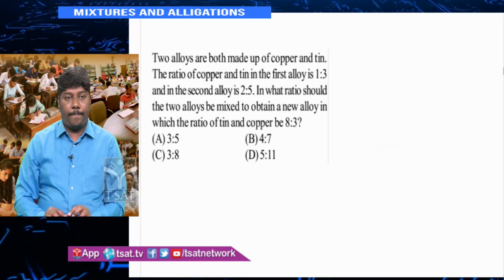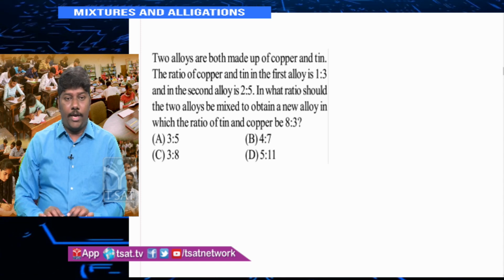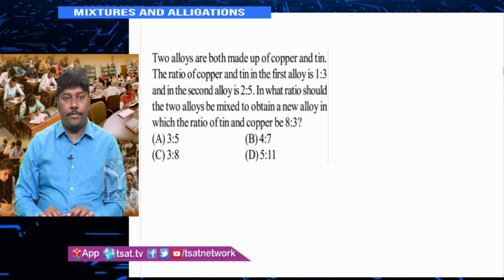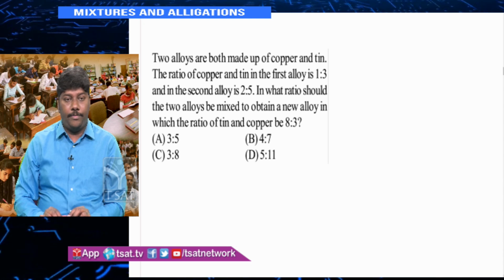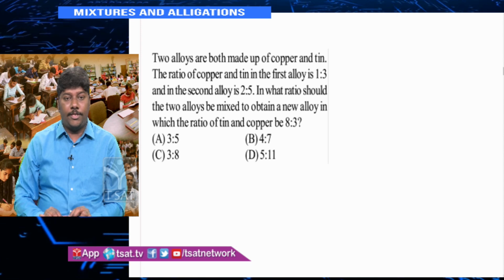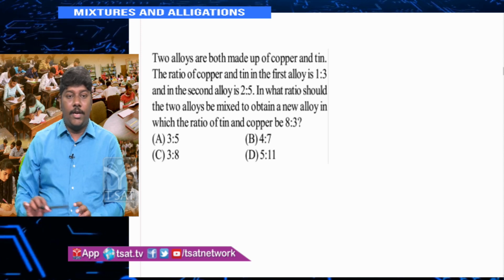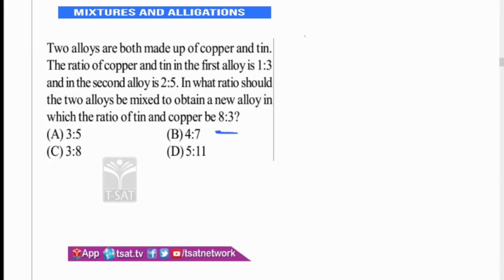Now look at this one, a typical form of mixtures and alligations. Two alloys are both made up of copper and tin. The ratio of copper and tin in the first alloy, alloy 1, is 1:3, second alloy is 2:5. In what ratio should the two alloys be mixed to obtain the new alloy in which tin and copper are in the ratio 8:3? In the first, what is copper and tin? Alloy 1, alloy 2 and the total. I'll take it as small a1, small a2, capital A.